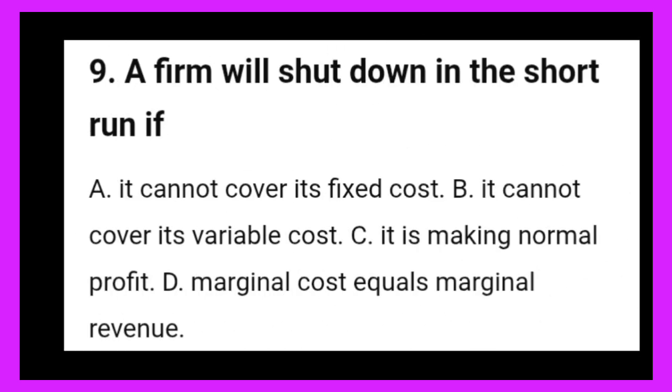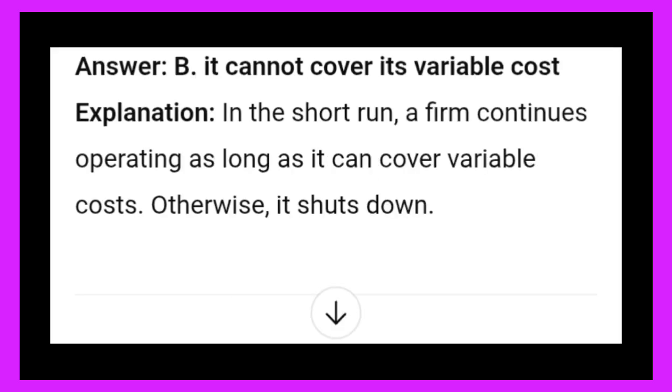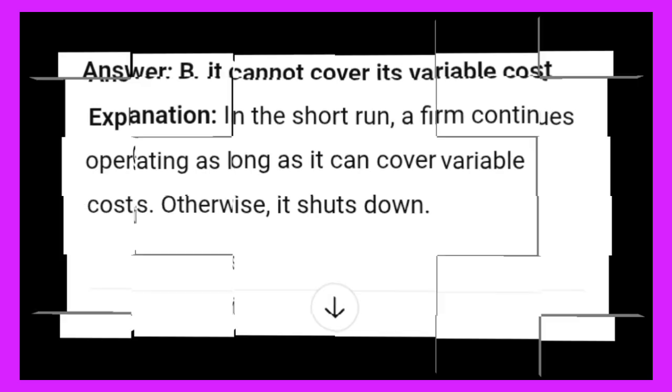9. A firm will shut down in the short run if: A. It cannot cover its fixed cost. B. It cannot cover its variable cost. C. It is making no more profit. D. Marginal cost equals marginal revenue. Answer: B. It cannot cover its variable cost. Explanation: In the short run, a firm continues operating as long as it can cover variable cost. Otherwise, it shuts down.